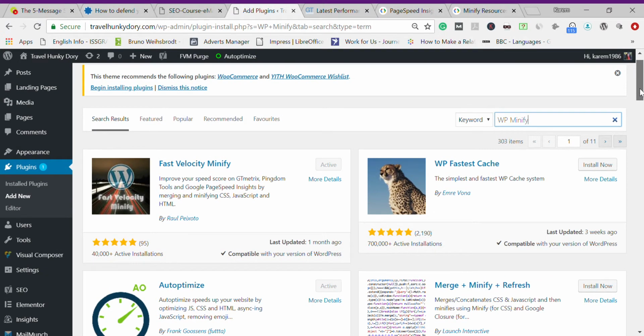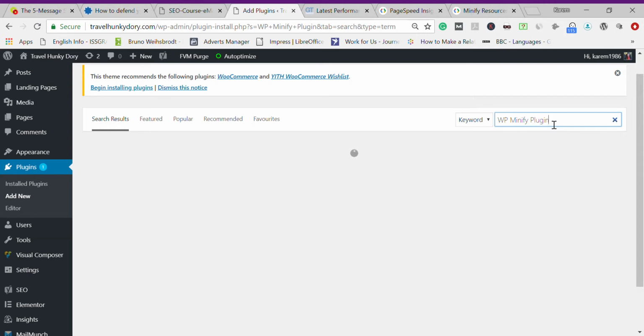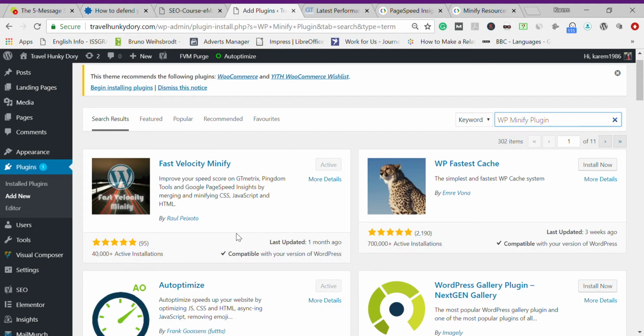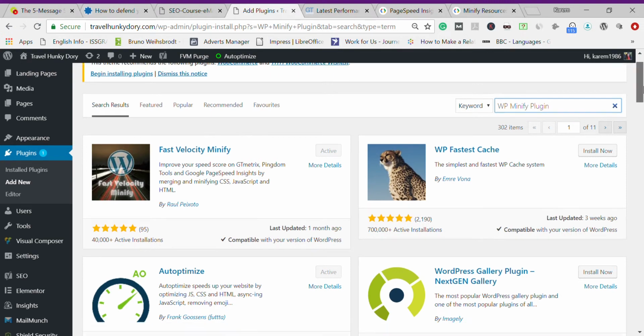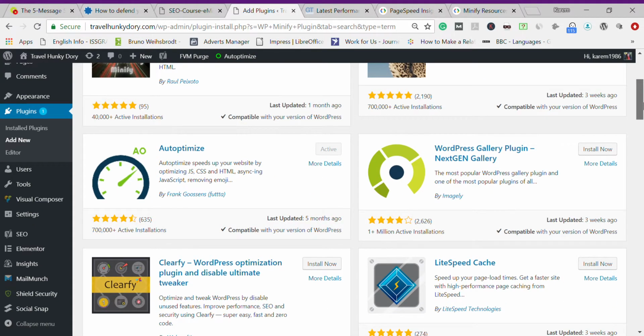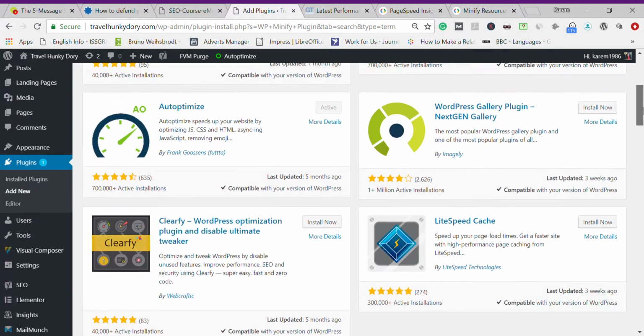If you come across other plugins such as WordPress Minify, let me see, it shows up now. So it seems that it's not being updated since 3 years ago.